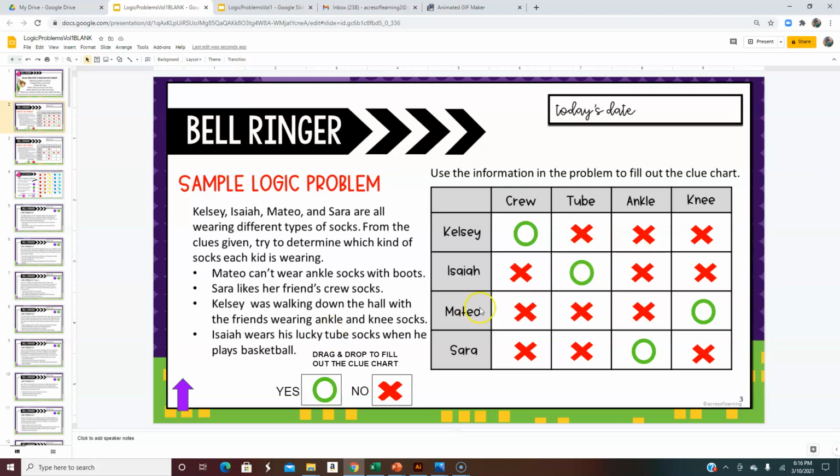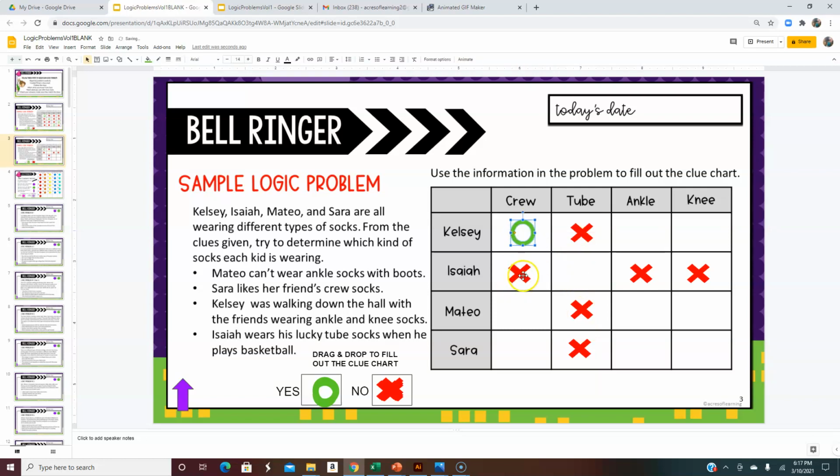So it all fits. Now I want to go back and show you again the importance of remembering to put the X's in the row and the column when you do any kind of yes answer. So let's just pretend that we know that Kelsey wears the crew socks. So we would fill in the rest of that row with red X's.